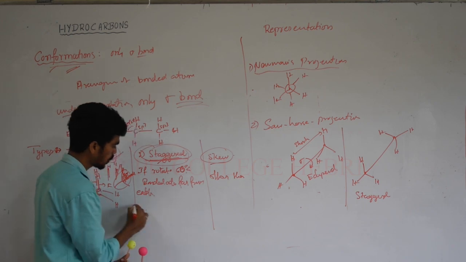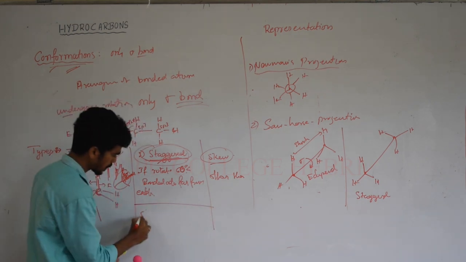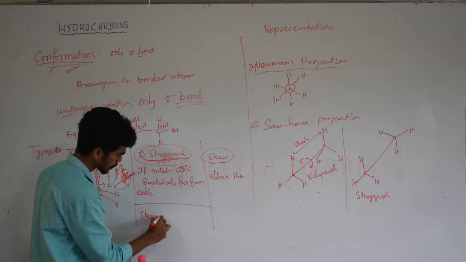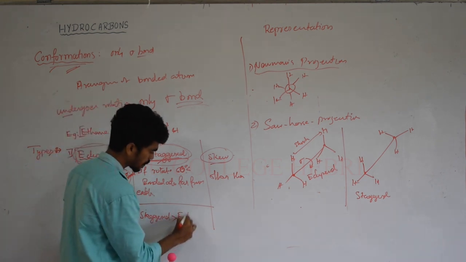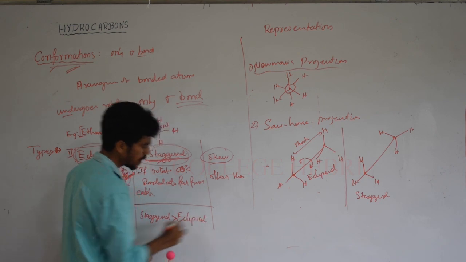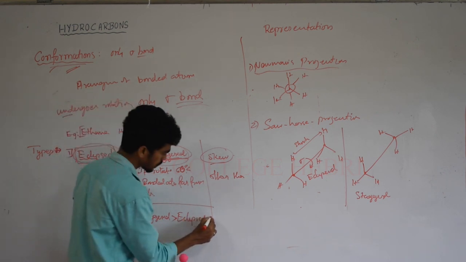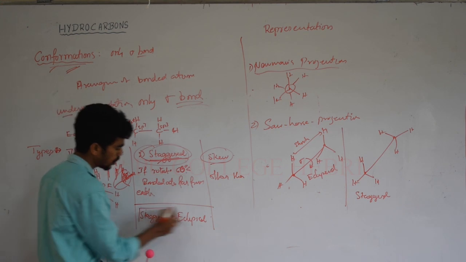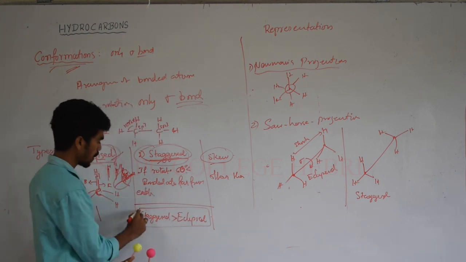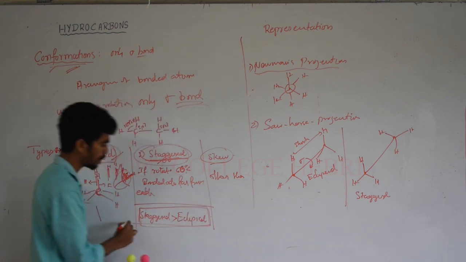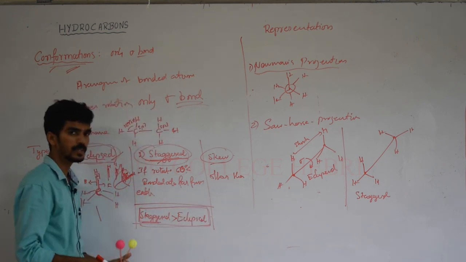So in the order of stability, staggered is more stable than eclipsed, then skew conformation, or we should know these two only. Skew conformation depends on the bonded atoms. So between staggered and eclipsed, staggered conformation is stable.